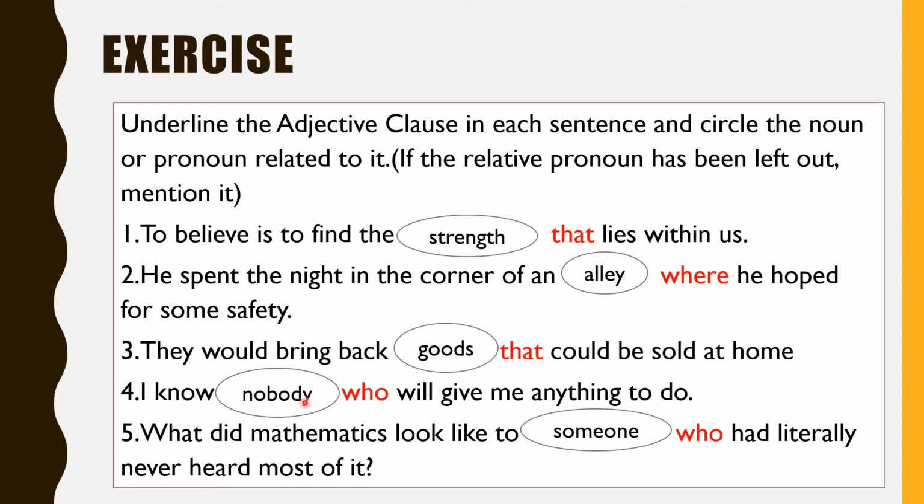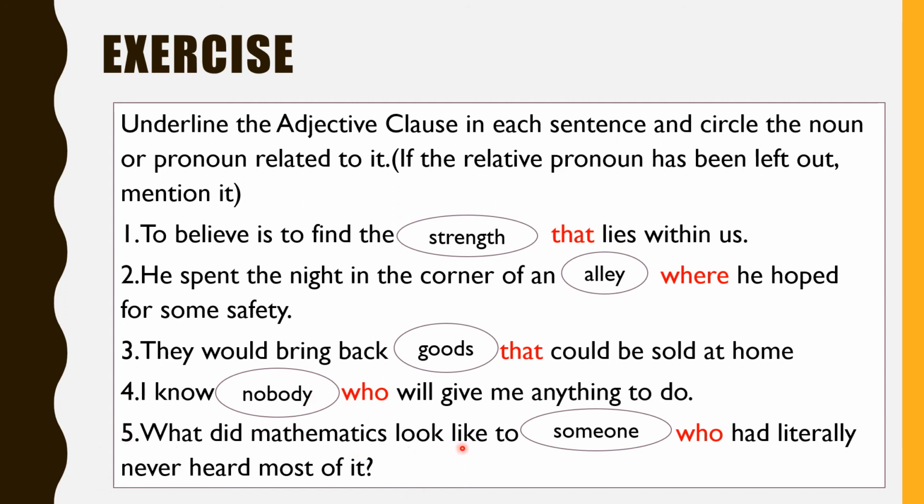A few of the indefinite pronouns: nobody, somebody, someone, one, little, less, much, neither. These are a few indefinite pronouns. So in this sentence, I know nobody is the main clause. Who will give me anything to do is the subordinate adjective clause qualifying this indefinite pronoun nobody.